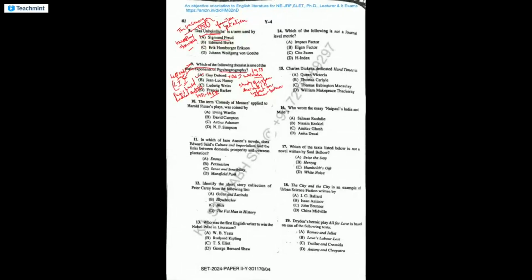Now, in psychogeography, there is one more term that he gave, that is dérive, DERIVE. That can be asked in our NET also. Dérive means unplanned journey through urban landscape. Like you just aimlessly wander in an urban city, that is called dérive. So, unplanned journey through an urban landscape. Okay, so the answer is A, Guy Debord.